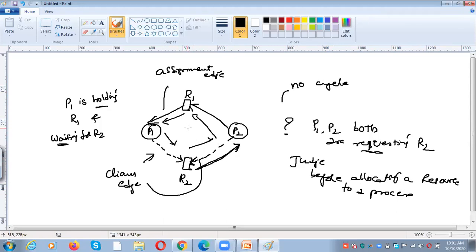If there is a cycle, then it will be an unsafe state. Deadlock will happen. So what we have to do? We should not allocate the resource to P2. To whom we need to allocate the resource? P1 is requesting the resource R2. So if we allocate the resource to P1, what will be the direction of arrows? R1 to P1, and then this is also R2. Okay, this is not a cycle. Even though it is in a circular fashion, it is not a cycle. Cycle is not there.